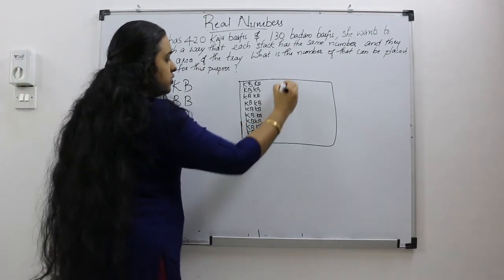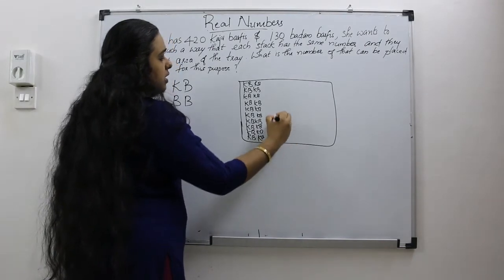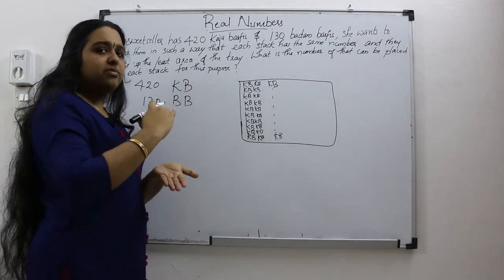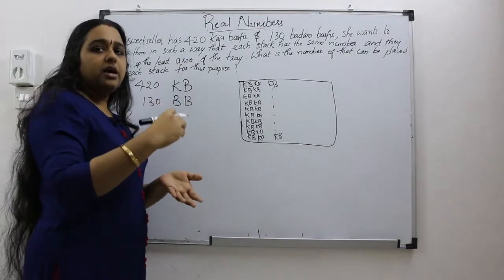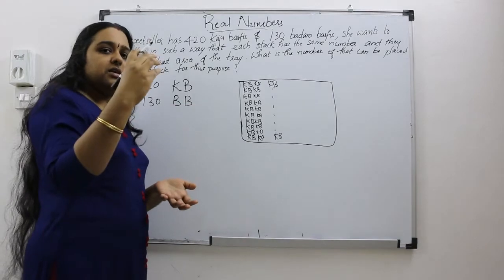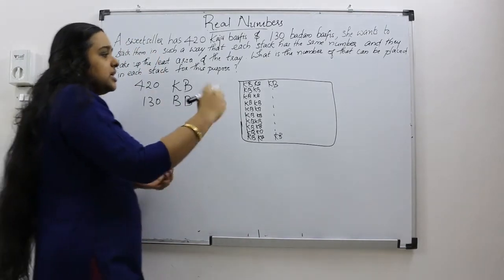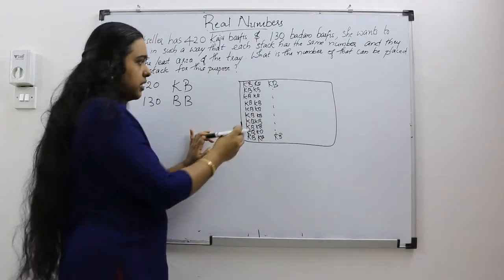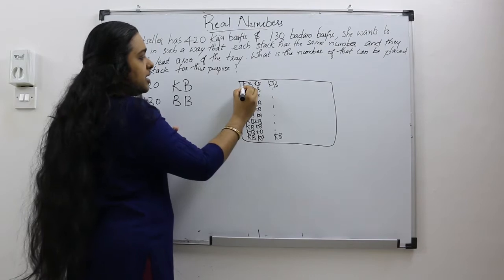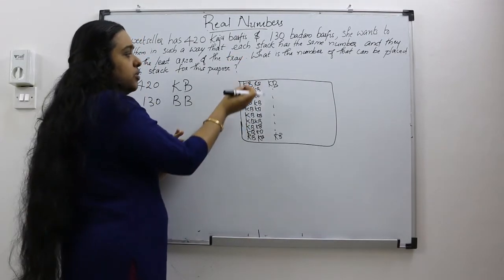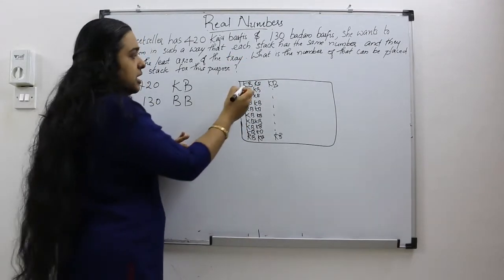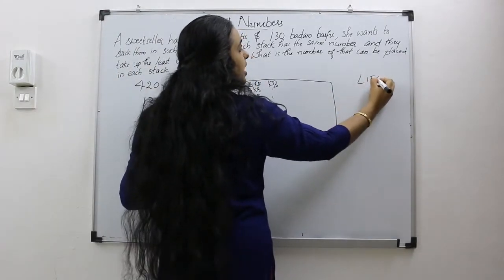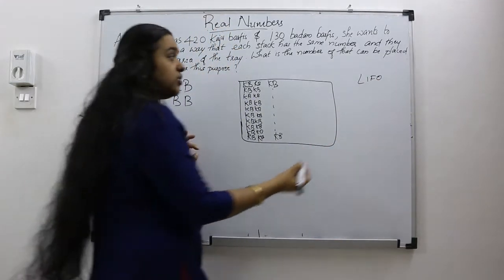In this way, she is going to stack the Kaju Barfis. What is a stack? Stack means keeping things one above the other, and which one do we take first? The last one, what we kept last will be taken first. If this is a tray, this will be the last Kaju Barfi which we kept. So which one will we take first? Last in will be taken out first. So a stack is called LIFO, last in, first out. Whereas, what is a queue?